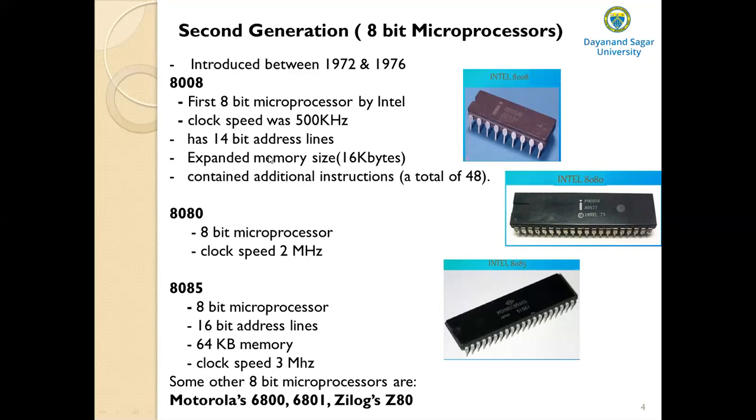So the next microprocessor was the improved version of the 8008, called the 8080. It is also an 8-bit microprocessor. The only difference with respect to the 8008 is the increase in the clock speed. It is designed to operate at a clock speed of 2 megahertz. And this is the microprocessor 8080.